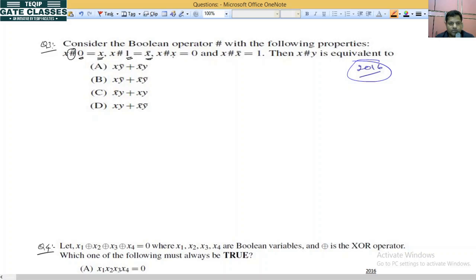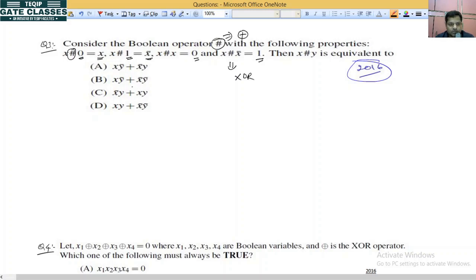When both the inputs of this operator are same, then output is 0, and when both are different, then output is 1. Which gate is it? XOR. XOR gate की property है सारी. तो जो ये हैश है, it is XOR gate only.